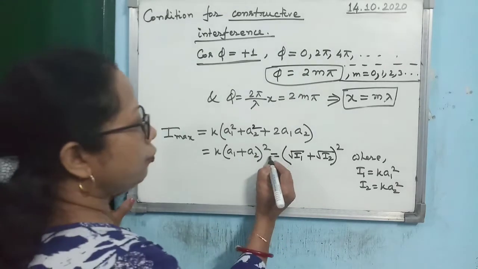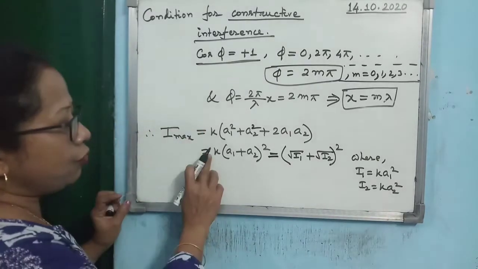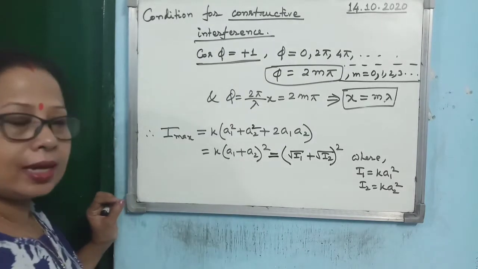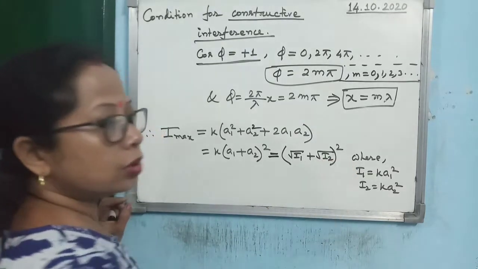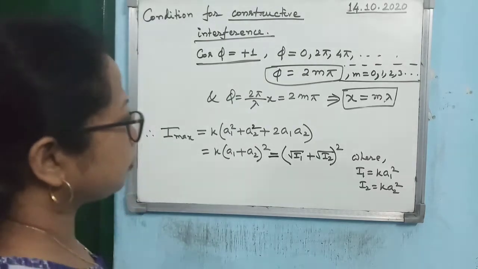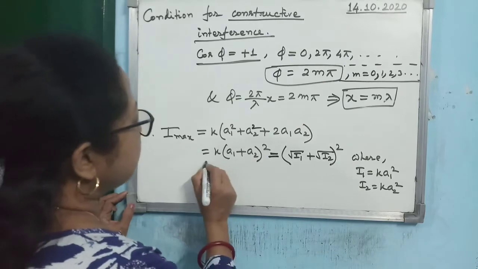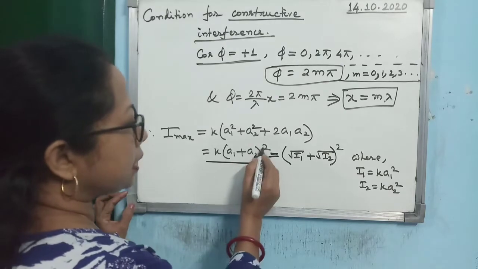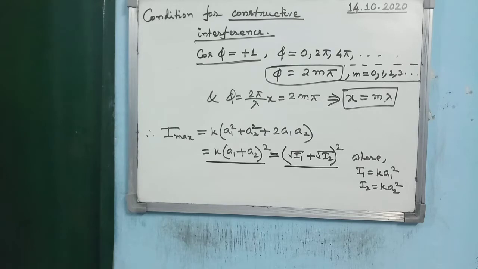Again you see, if you consider I1 is k1 square and I2 is k2 square, then if you take k within the bracket, then it will become k square a1, isn't it? And it will become k square a2. Means what? It will be root I1 plus root I2 whole square. Is that clear? So you can write it as either this relation, that maximum intensity when the constructive interference takes place, k into a1 plus a2 whole square, or you can write it as root I1 plus root I2 whole square.